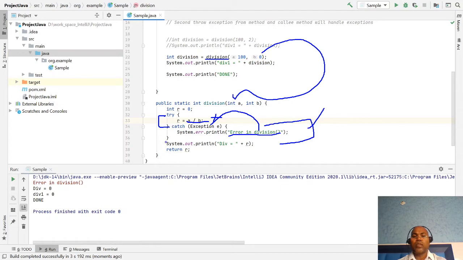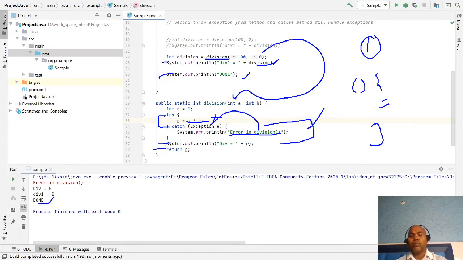Now in a similar way, we continue the code and return the R value, and here we are printing that value, and after that the system executes the main method, and then you are done. So this is the first way to handle an exception inside your method, where you are expecting the particular exception can occur.